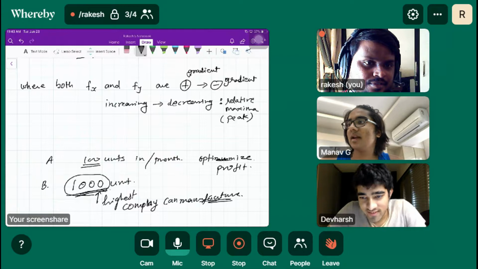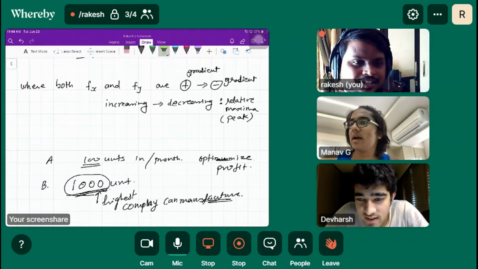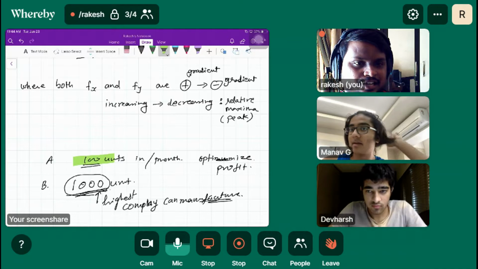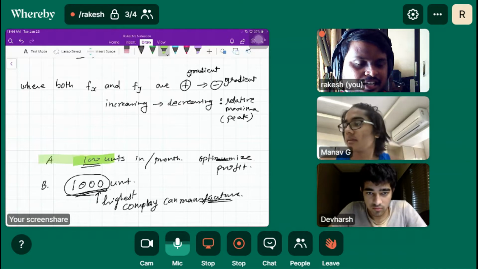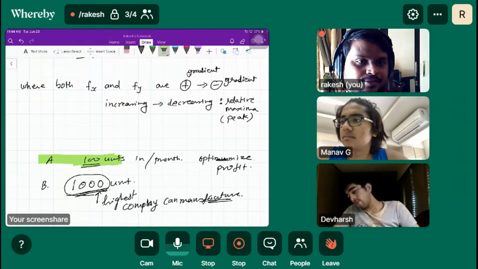Depends on how much they sell. No, there's also something called economy of scale. I already said in condition A, if the company is manufacturing 100 units, that is to optimize the profit, right?